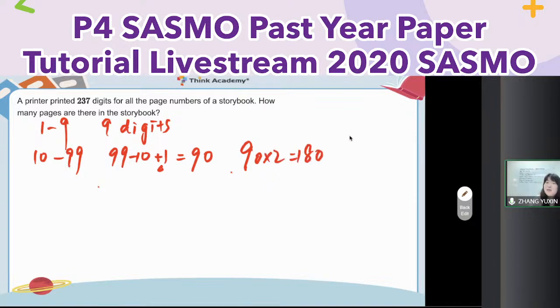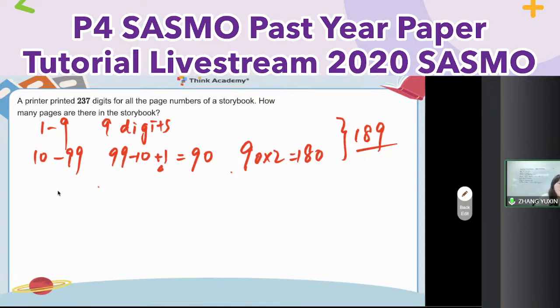Great. So here, pay attention. All the 1 digit and 2 digit numbers, how many digits? Do addition. 180 plus 9, 189. So why do you need to remember this one? Because every year in SASMO, the number of pages is always more than 100. So if you know the total digits, you can use it minus 189 directly.